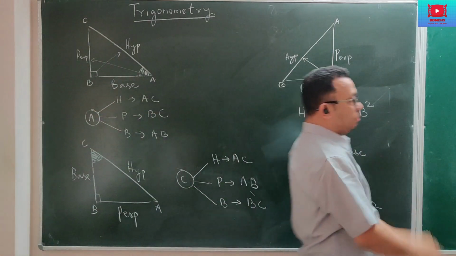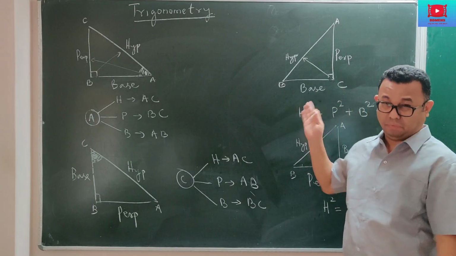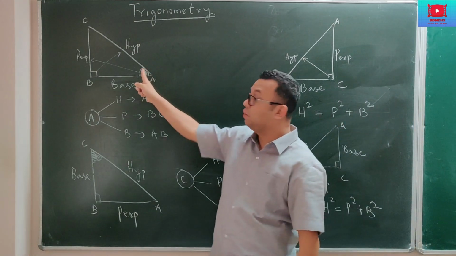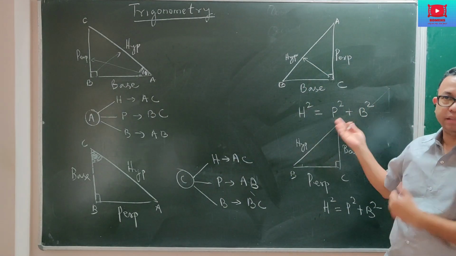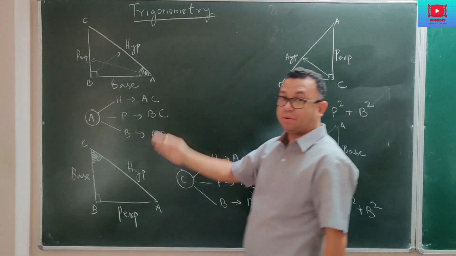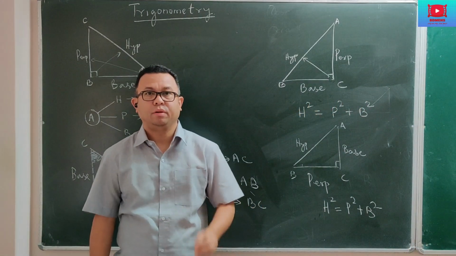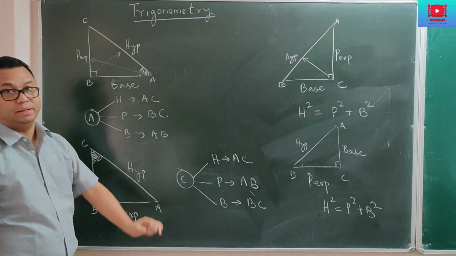So the main difference between Pythagoras theorem and the triangle that we are taking in trigonometry is with respect to the angle of reference. There is no angle of reference in Pythagoras theorem. That's why our base and perpendicular can be interchanged. But in trigonometry, you have to be very careful about which one is perpendicular and which one is base.